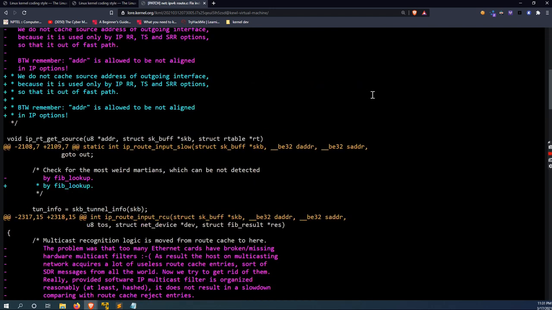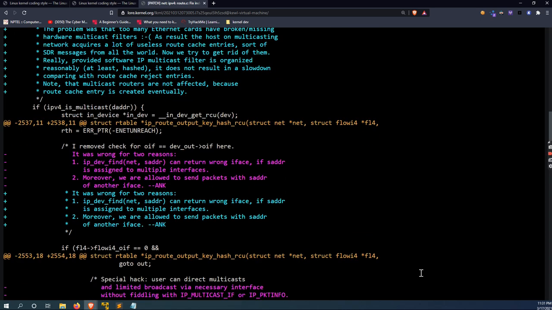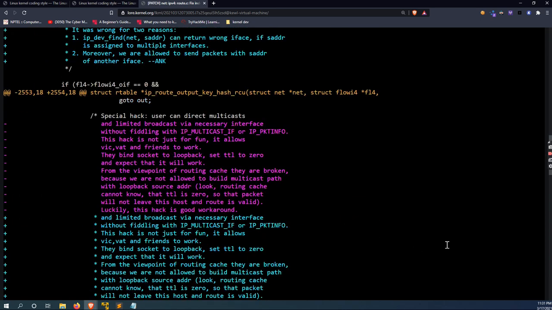You can see here as well as here. These are the removed lines. These are the lines that I've added here, here as well.